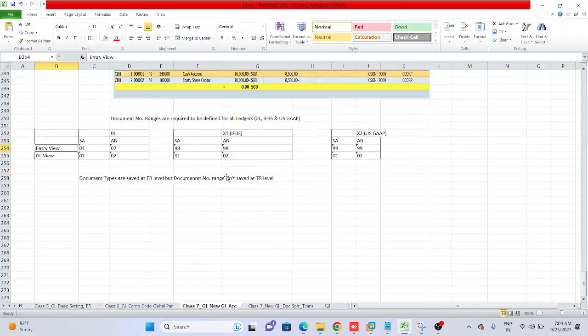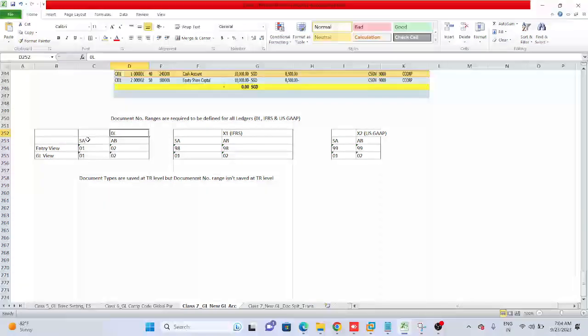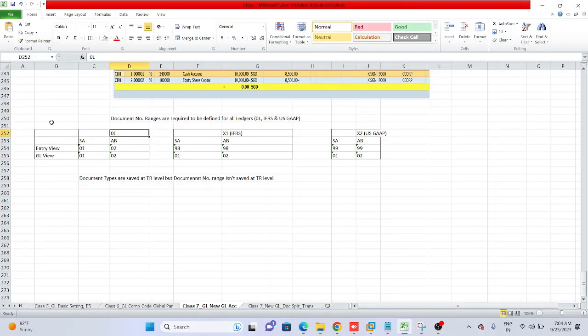Here I tried to explain the number range key, with the help of which we can link the number ranges. Please try to understand this concept. In the leading ledger we have two company codes. We are studying the GL topic right now, so I'm not going to vendor document type and customer document type. Here I'm just explaining GL document types.